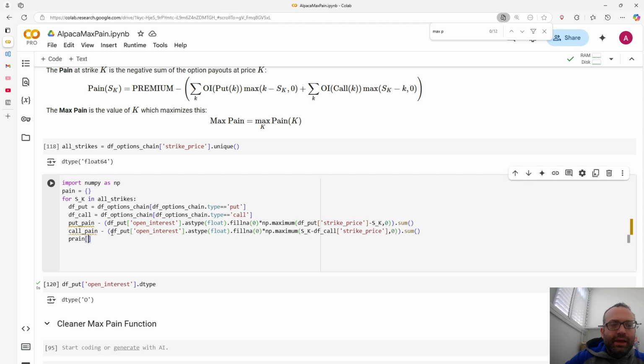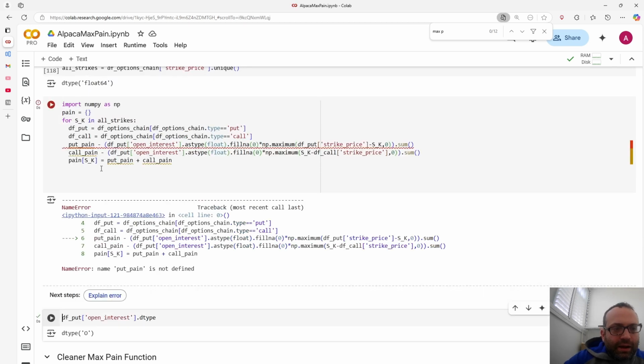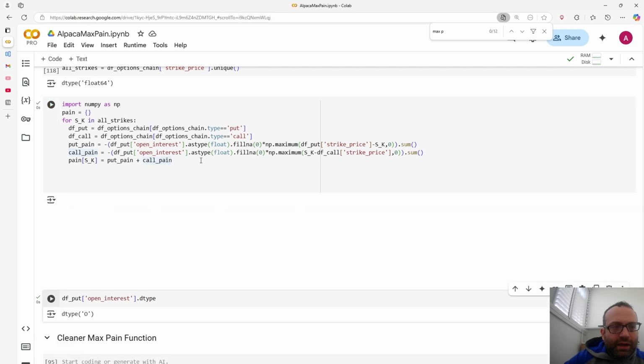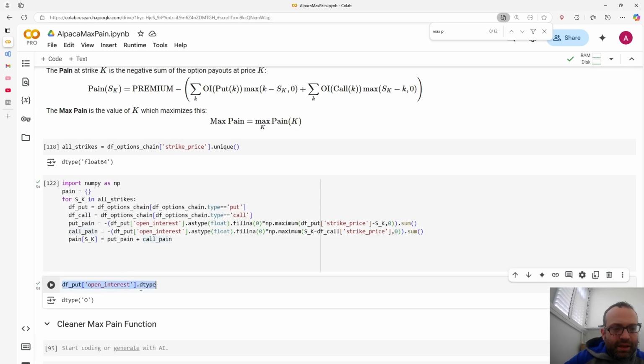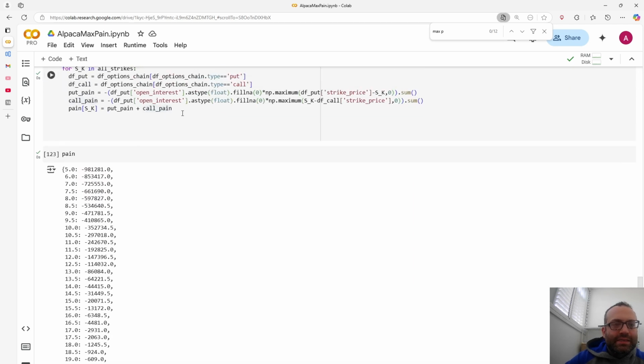So I'll do pain at sk equals put pain plus call pain. I knew I did something wrong. Put pain is not defined. Why is it not defined? Oh, equals minus. So now I add them together, I get this pain. So let's see how this pain looks like. It looks like this. And now I have to find the maximum of this pain.